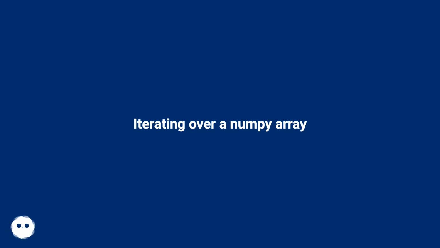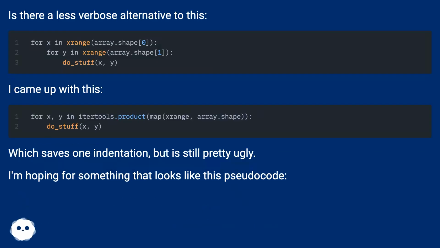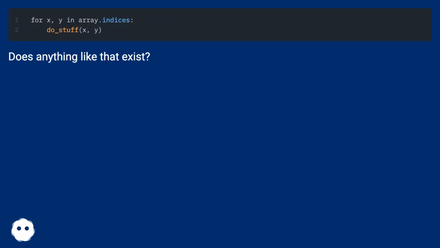Iterating over a NumPy array. Is there a less verbose alternative to this? I came up with this, which saves one indentation but is still pretty ugly. I'm hoping for something that looks like this pseudocode. Does anything like that exist?